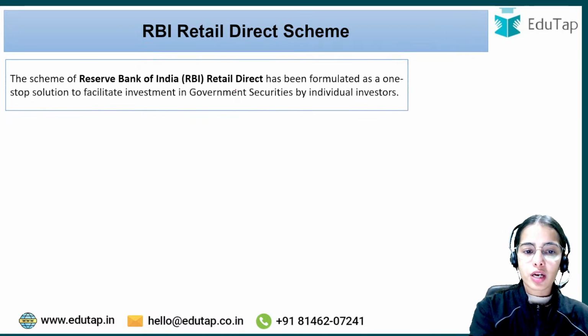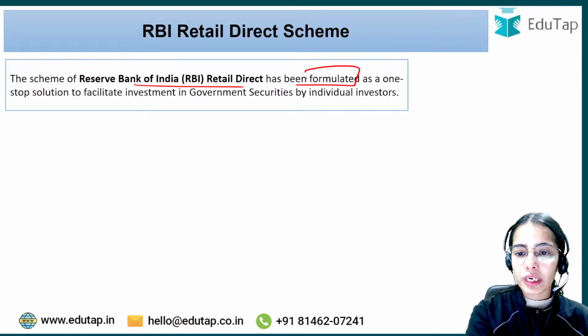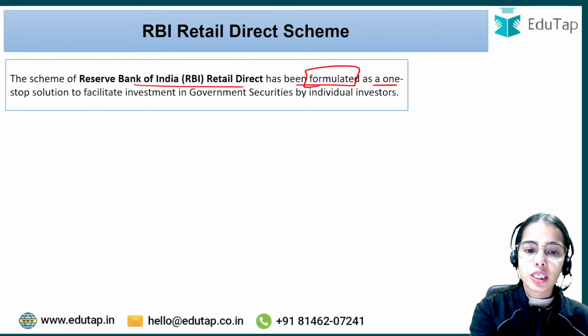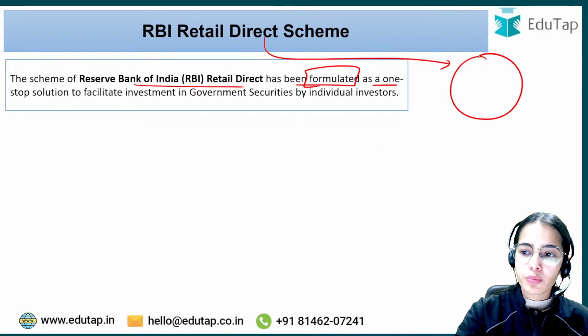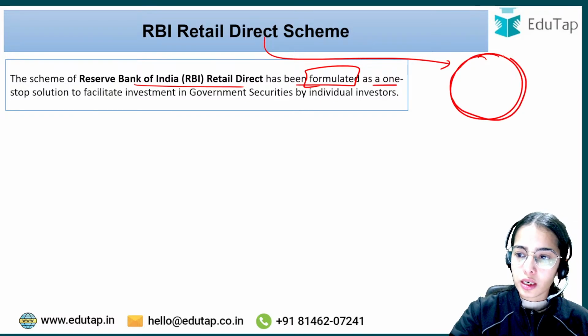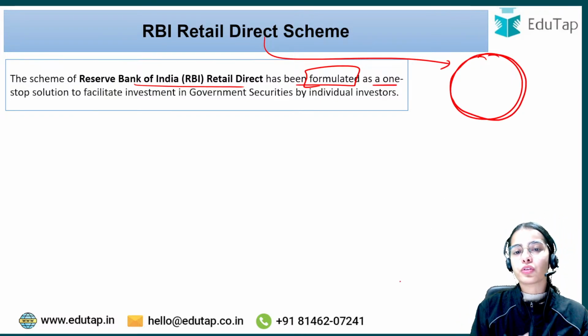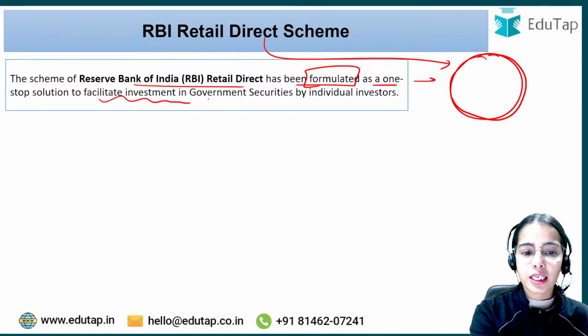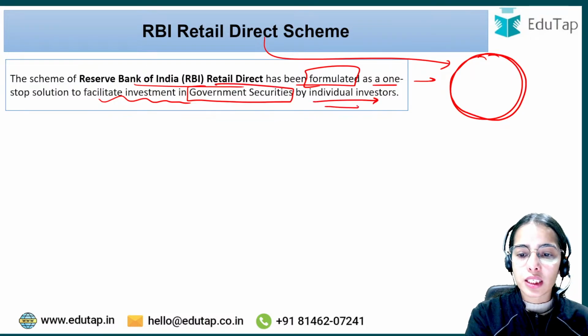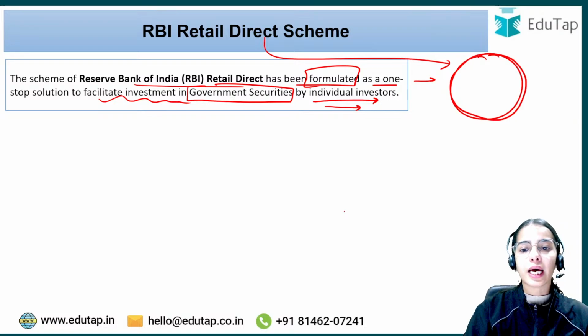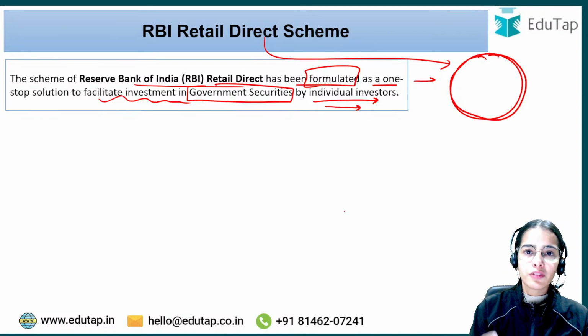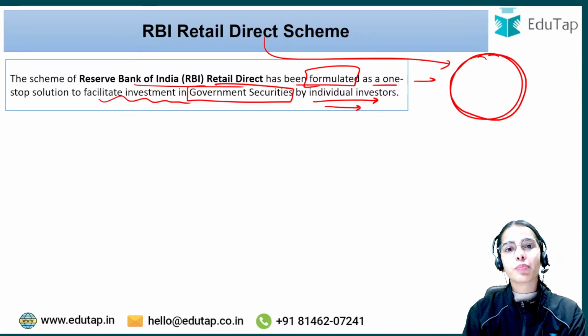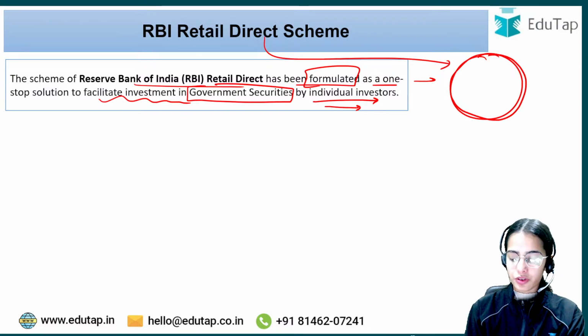So the scheme of RBI Retail Direct has been formulated as a one-stop solution. It is a one-stop solution for the problems of the retail investors, to facilitate investment in government securities by individual investors or retail investors. Through the Retail Direct Scheme, the individual investors can invest in government securities in the primary market or even in the secondary market.